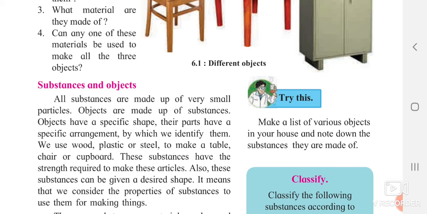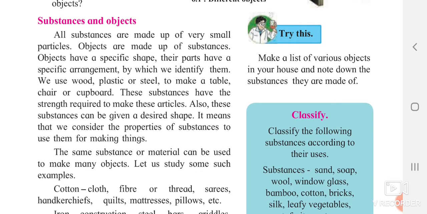Whenever we are using these substances, we first look at their properties. Do they possess the properties of malleability or not, ductility or not? Do they have properties such as thermal conductivity, electrical conductivity or not? The same substance or material can be used for making many objects. So let us study some examples, such as cotton.